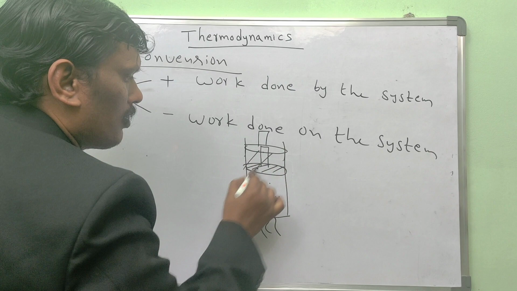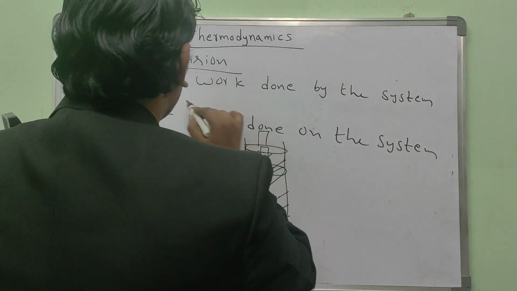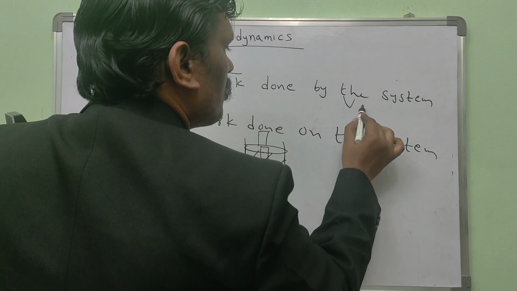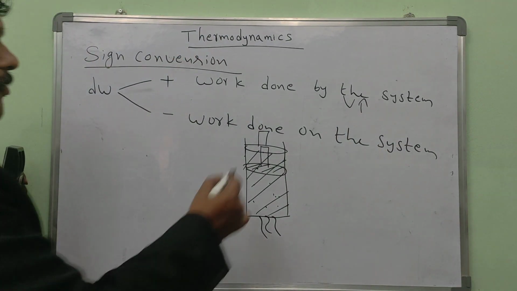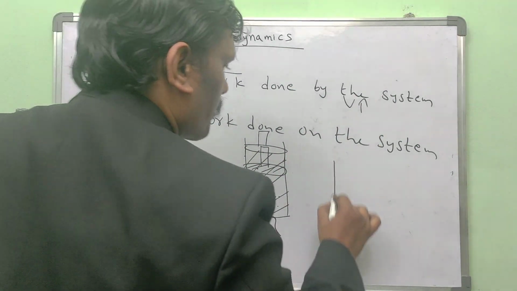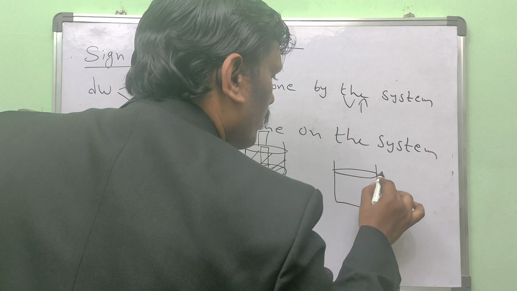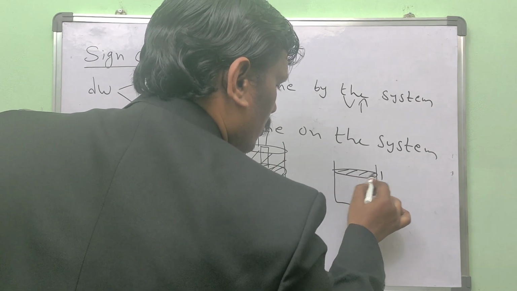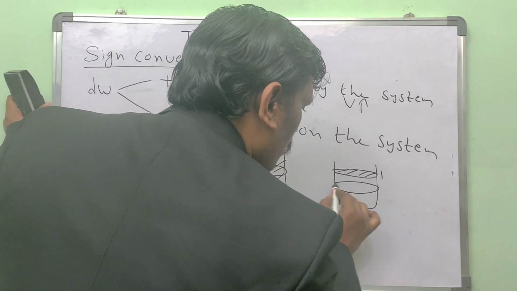At that time your volume increases. In case of work done by the system, volume increases and work done is positive. If work is done on the system, this is the initial position of the closing plate and this is the final position.